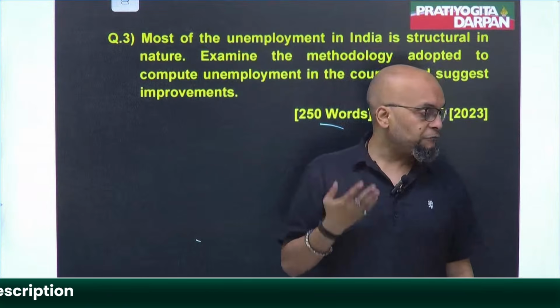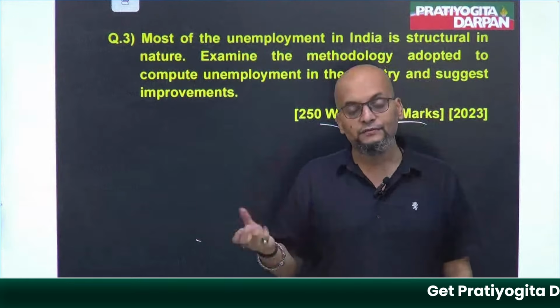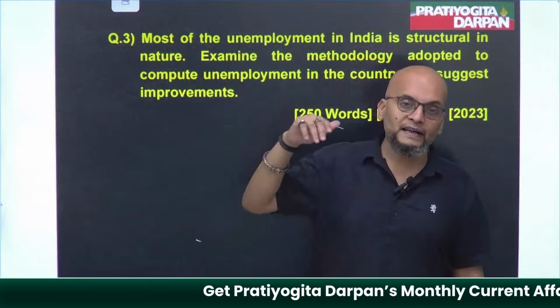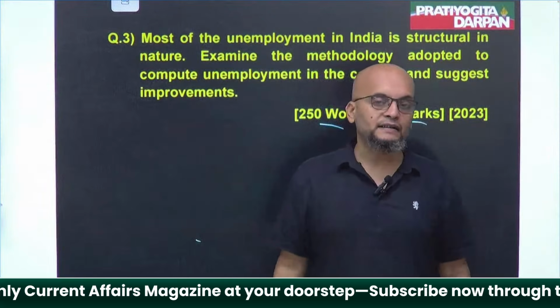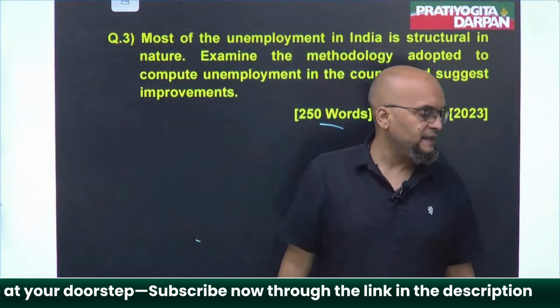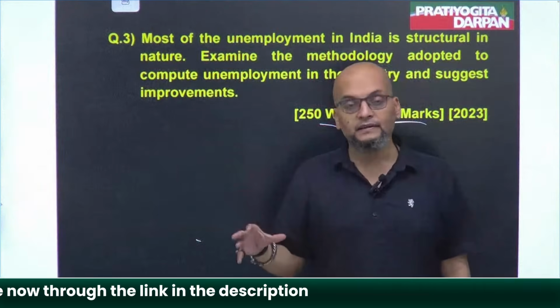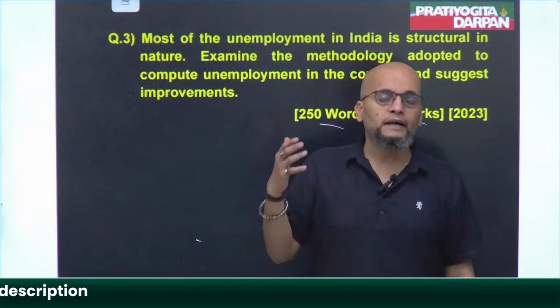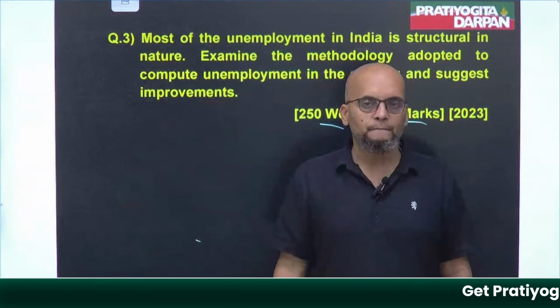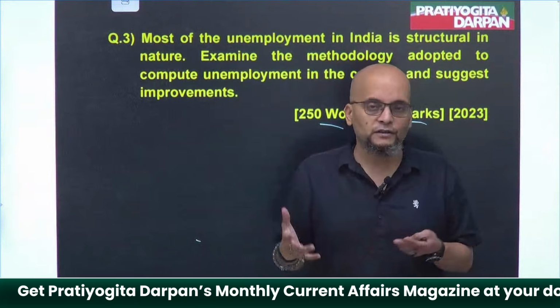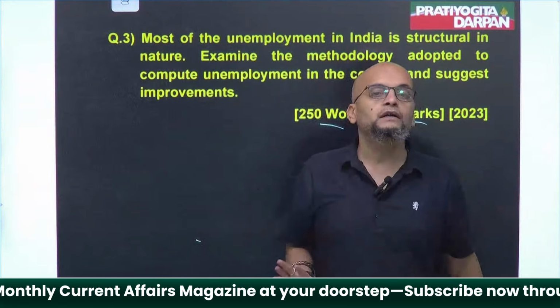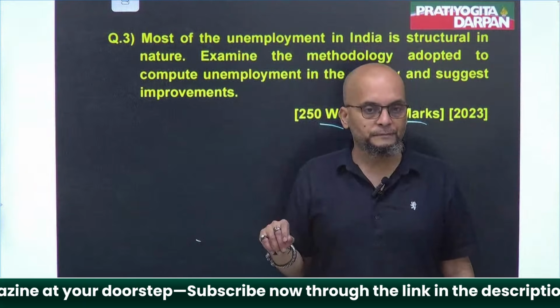But we have to understand the constraint here as well. Government cannot provide that many jobs because there are a certain number of vacancies in government and there are other factors like reservation and everything. Government has to pay attention to that as well. So not everyone who aims to become a government officer or government employee can become one.